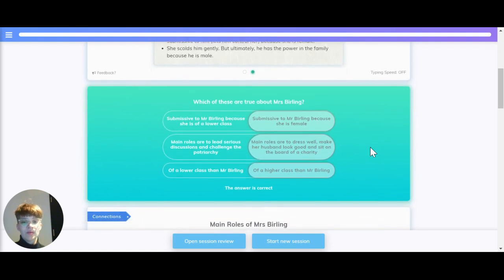Let's recap that. Which of these statements are true about Mrs. Birling? Is she submissive to Mr. Birling because she's of a lower class? Or is she submissive to Mr. Birling because she's female? The correct answer is that she's submissive to him because she's female.